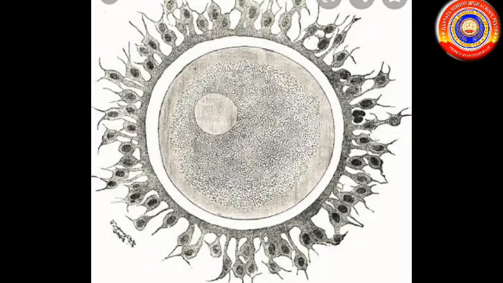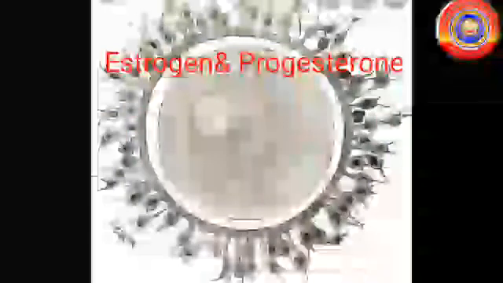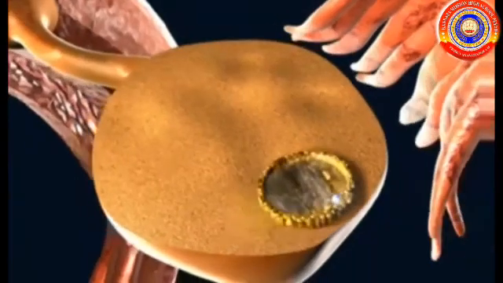Next, look at the ovum, the female gamete. The ovum is the female gamete. It is larger than a sperm. It is non-motile. It has specialized protective layers seen outside the cell membrane of the ovum. A pair of ovaries situated in the abdominal cavity produces ova and the female hormones called estrogen and progesterone. Normally, one ovum matures per month.